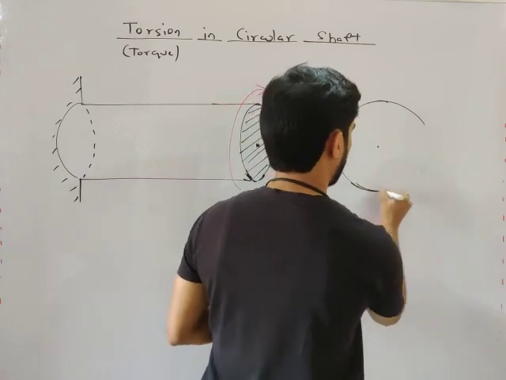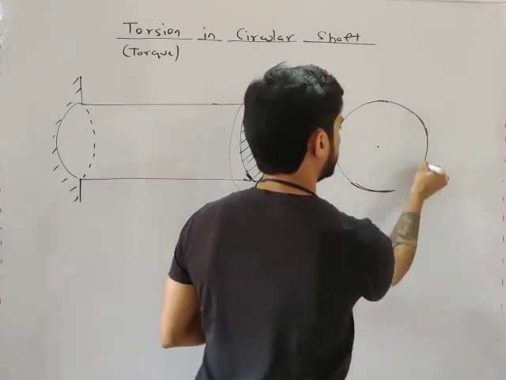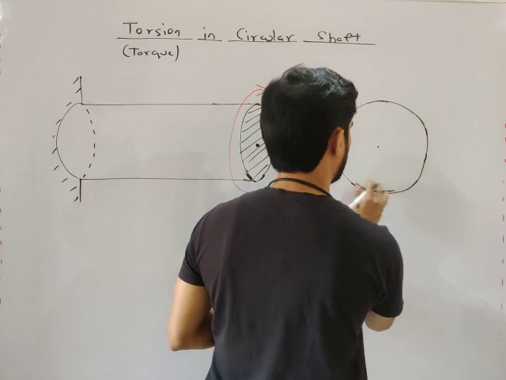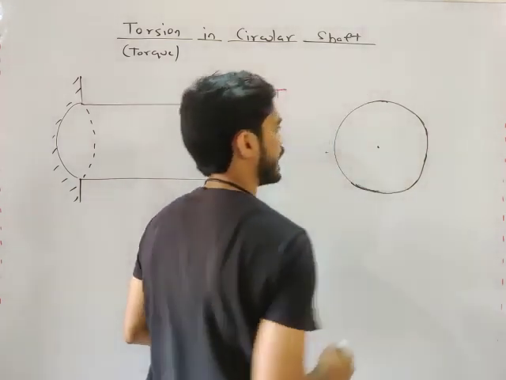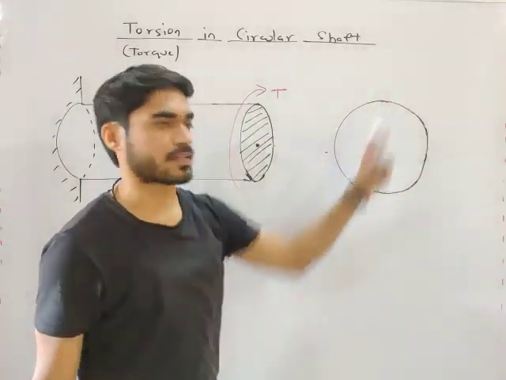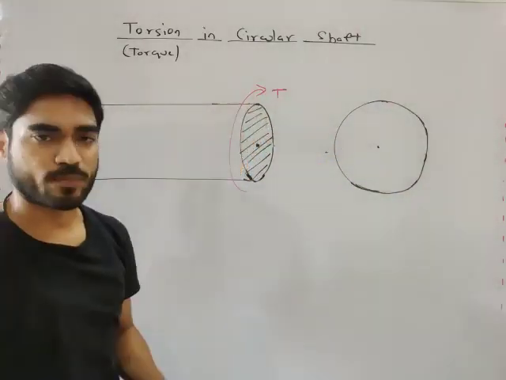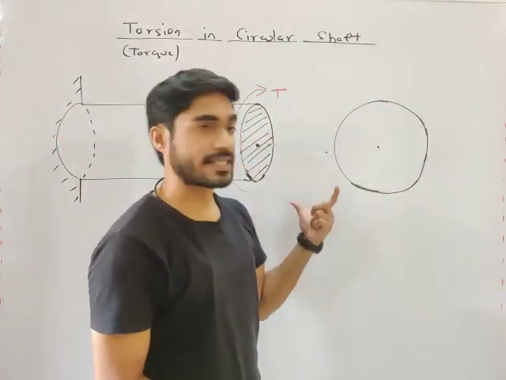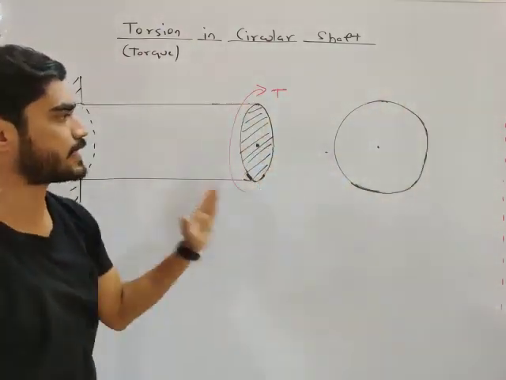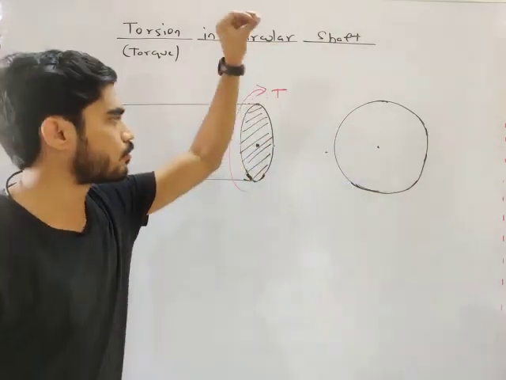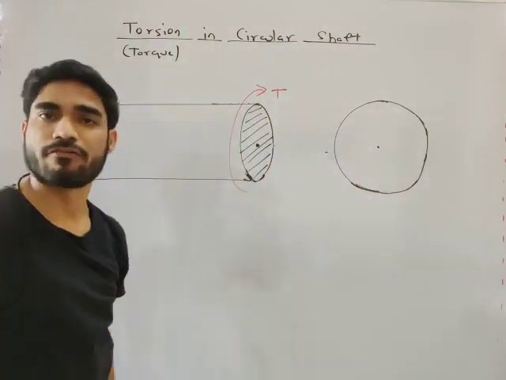Now what do we need to calculate, my friends? We need to calculate two things: the stress and the deformation in this cross section due to this torque. Our objective is to calculate the stress and the deformation in this plane, the cross-sectional plane of the body.